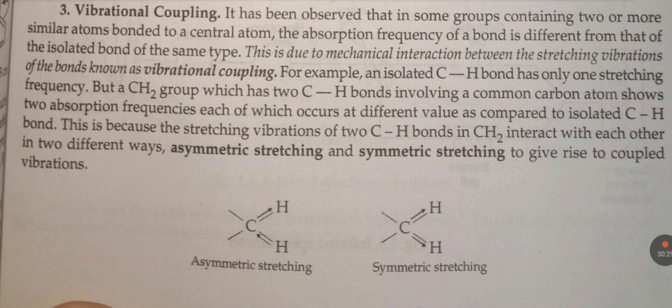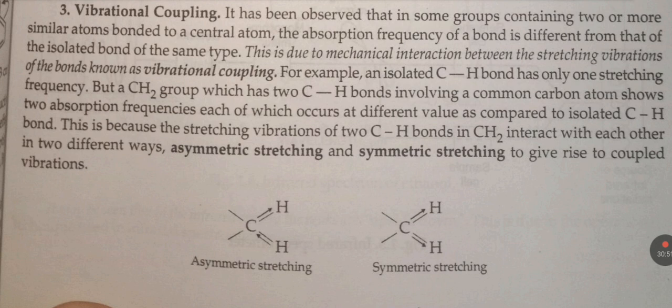For example, an isolated CH bond has only one stretching frequency, but a CH2 group, which has two CH bonds involving a common carbon atom, shows two absorption frequencies, each of which occurs at a different value as compared to an isolated CH bond.